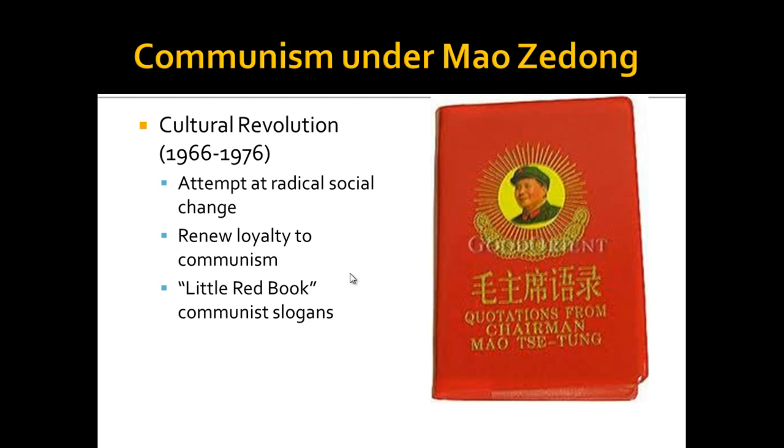He really wants to renew the loyalty to communism. One of the ways he does this is by forming a group called the Red Guard. The Red Guard will be a bunch of teenagers reading this little red book of communist slogans, quotations from Chairman Mao, and they're going to attack those they consider to be bourgeois or middle class.